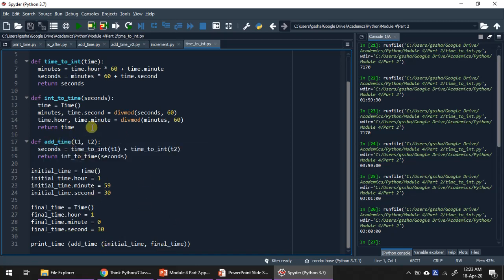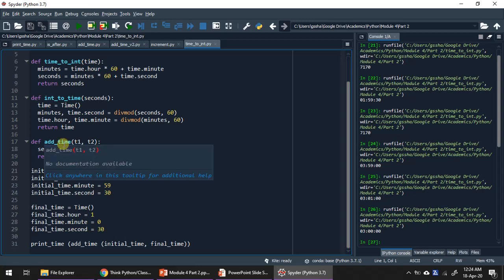So initial time is assigned to t1, final time is assigned to t2. t1 and t2 are further converted into seconds by calling time to integer of t1 and time to integer of t2. So t1 is converted into so many seconds plus t2 is converted into so many seconds. This is added and stored in another variable seconds. Once we have these seconds, they can be converted back into the time object by calling integer to time followed by seconds.